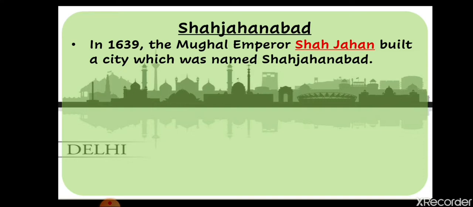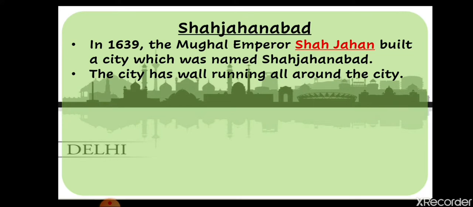So this city was built during the Mughal period. Now, the city had a wall running all around it. As I explained yesterday, earlier rulers used to surround their cities or towns with high walls to protect them from enemies. Like that, Shah Jahanabad was a city protected by large walls all around.